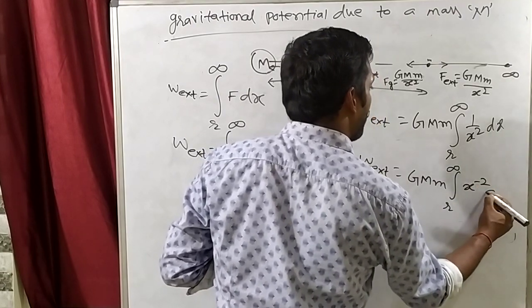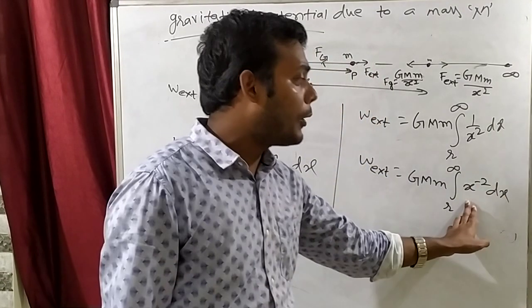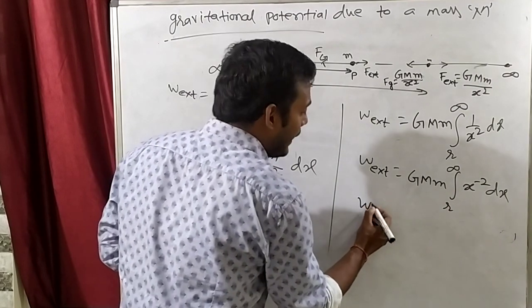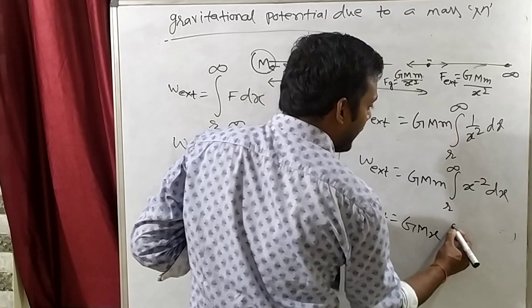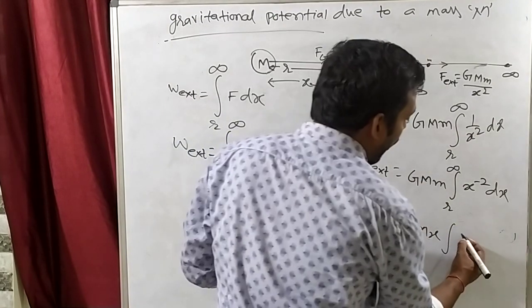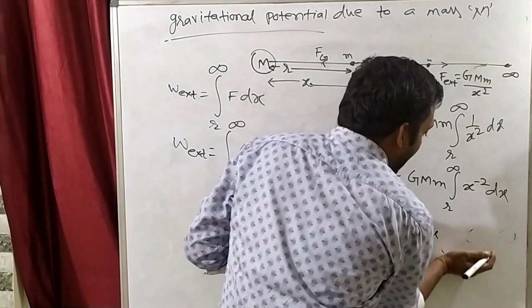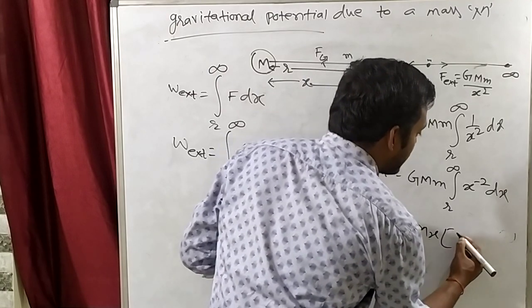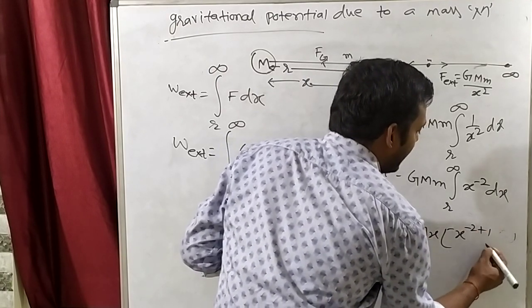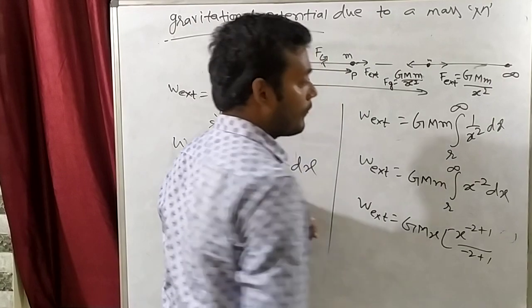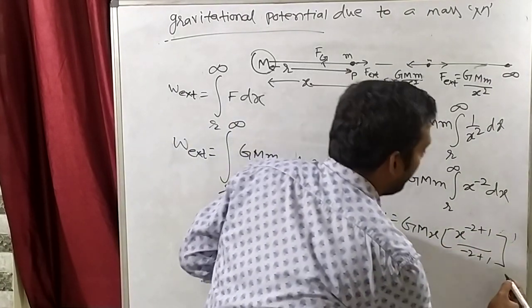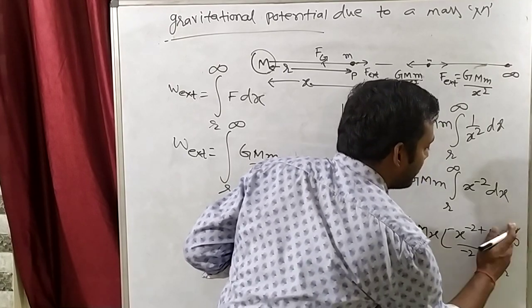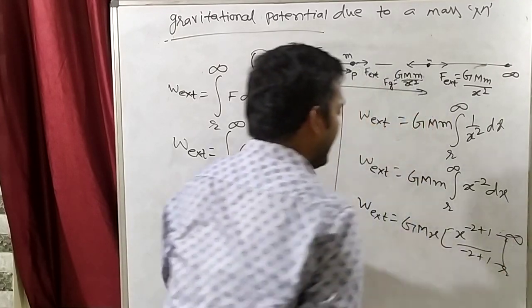Can we write x to the power minus 2 dx? This is x to the power n dx now. Integration of x to the power n dx. If you remember my integration lecture, then I have taken this type of integration. How will we integrate? This will be x to the power n dx, x to the power n plus 1 divided by n plus 1. Minus 2 plus 1 divided by minus 2 plus 1. And the limit will go from r to infinity.